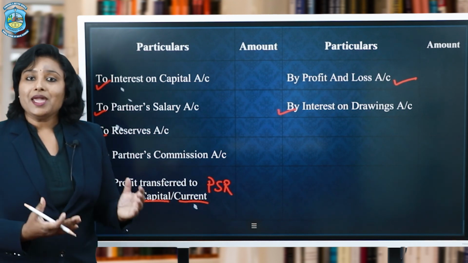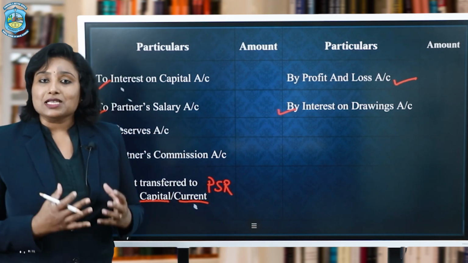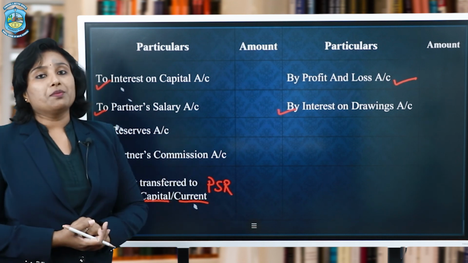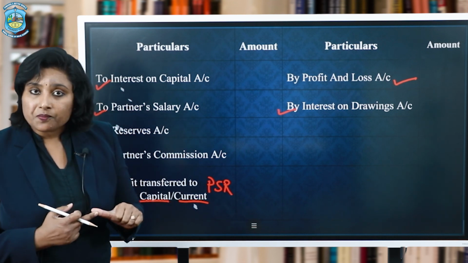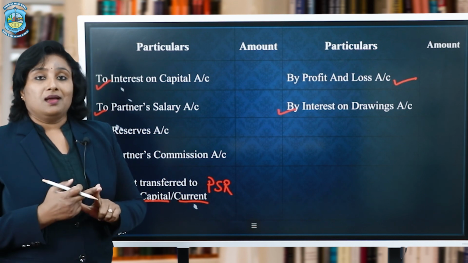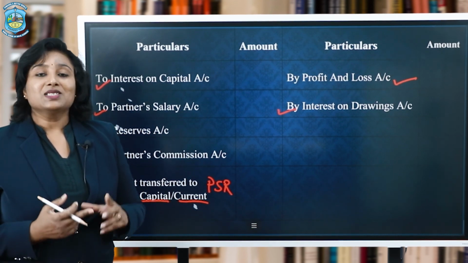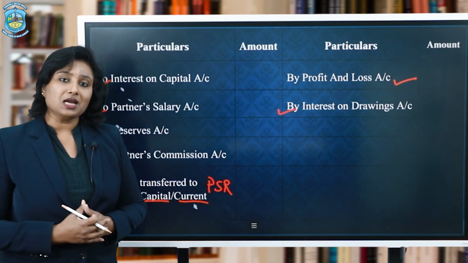And that is how each of the partners will get a rational share from the profits in whatever way they are contributing to the firm, be it money, be it their own contribution in the form of time and energy. So this is how profit and loss appropriation account is prepared.